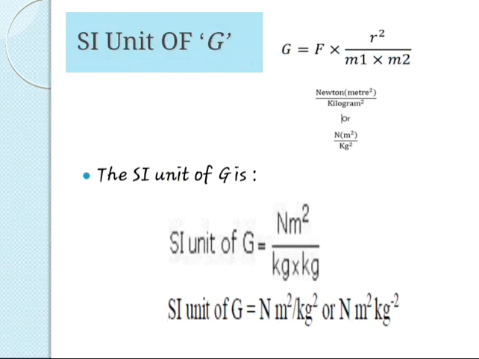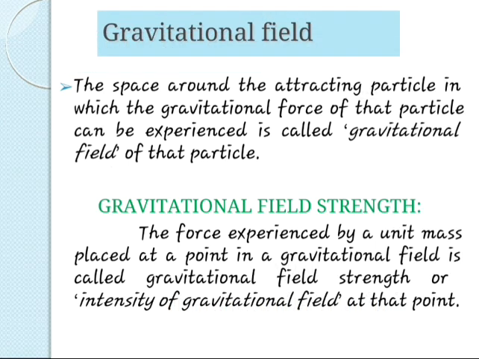SI unit of G. The SI unit of G is newton meter squared per kilogram squared, or newton meter squared times kilogram squared inverse. The gravitational field. The space around the attracting particle in which the gravitational force of that particle can be experienced is called the gravitational field of that particle. Gravitational field strength. The force experienced by a unit mass placed at a point in a gravitational field is called gravitational field strength or intensity of gravitational field at that point.